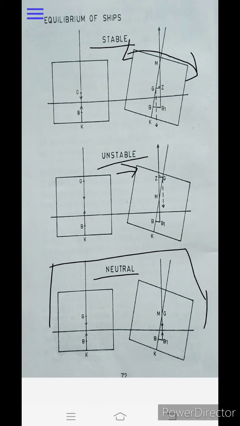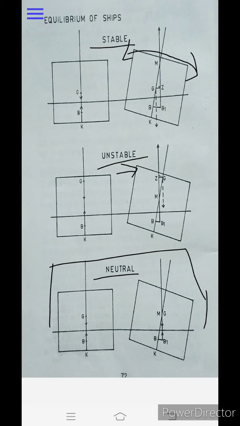At the angle of loll the vessel may capsize too. The main reason is that the crew on board are consuming fresh water and fuel oil, and due to that our G will shift.